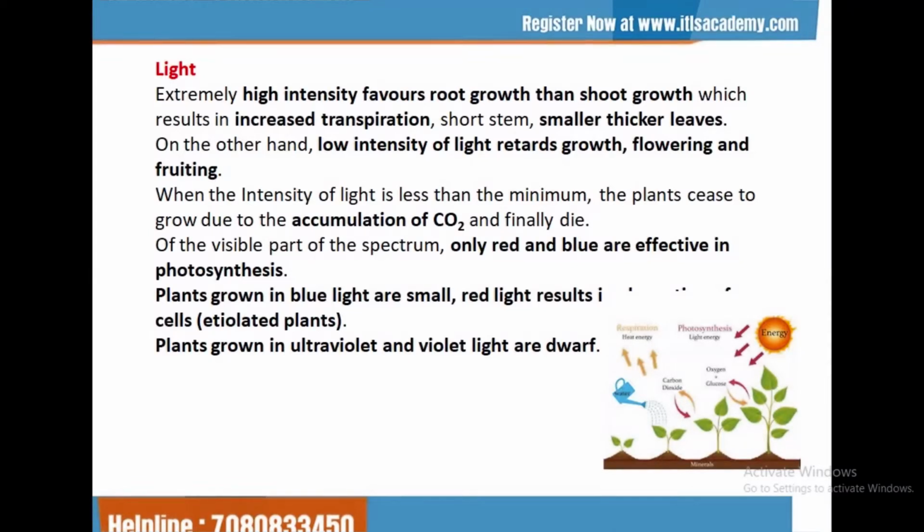Plants have pigments to trap the sunlight. Light also influences growth, flowering and fruiting. You also studied short day plants, long day plants, day neutral plants, phototropism, etc.